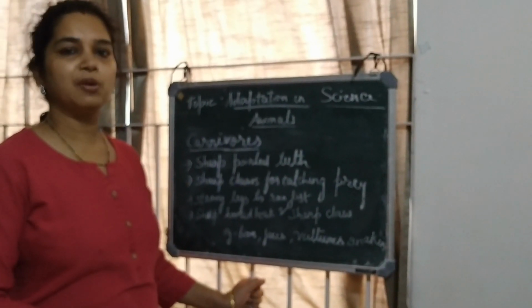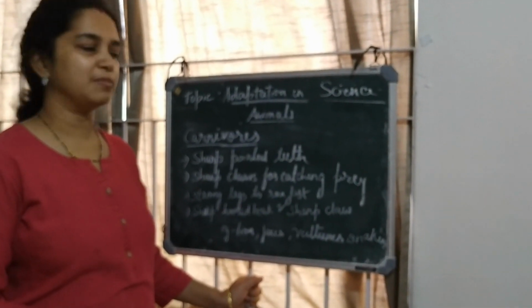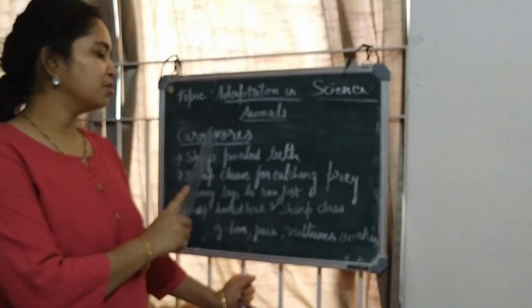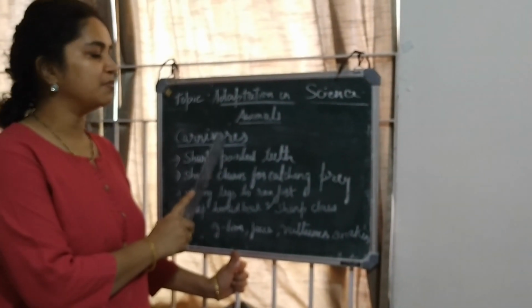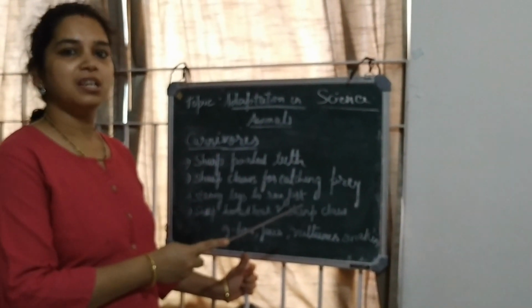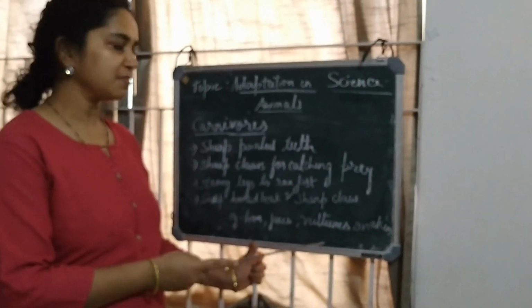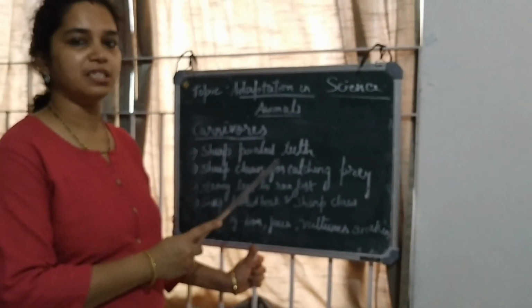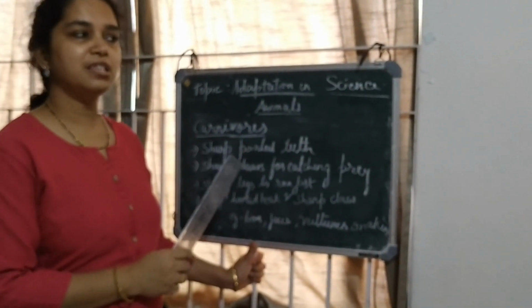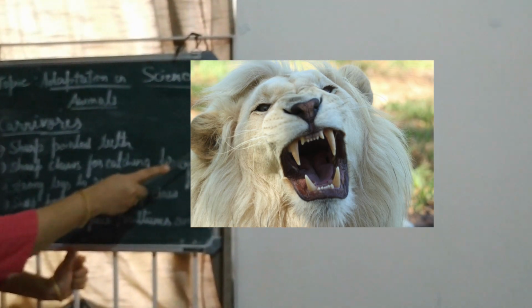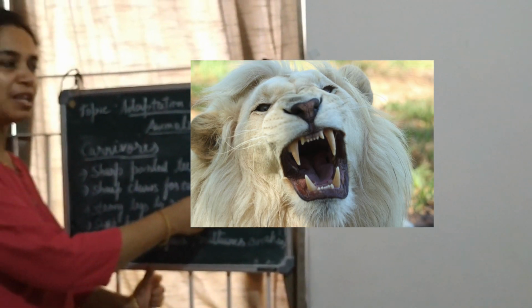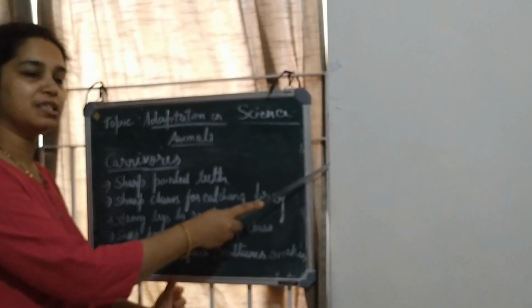Now let's learn about carnivorous animals. Carnivores are animals which feed on the flesh of other animals. That means they are flesh eaters. They have very sharp pointed teeth so that they can catch hold of the prey, tear it and eat it.